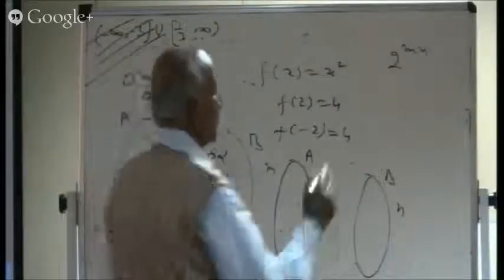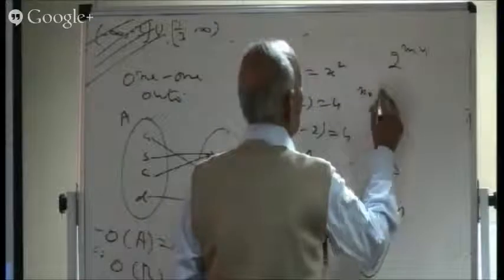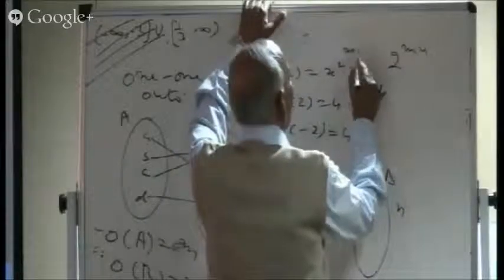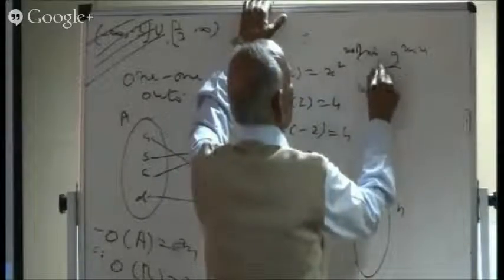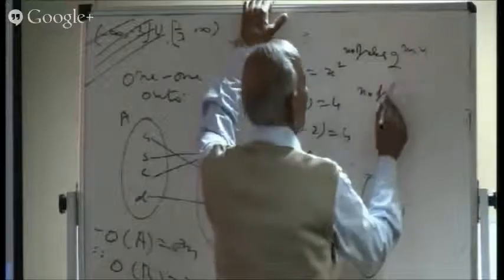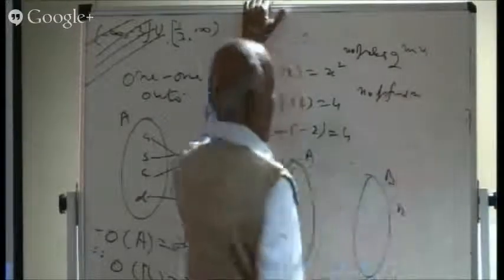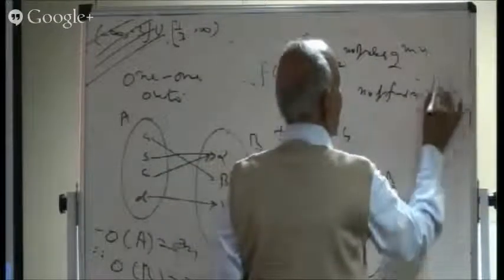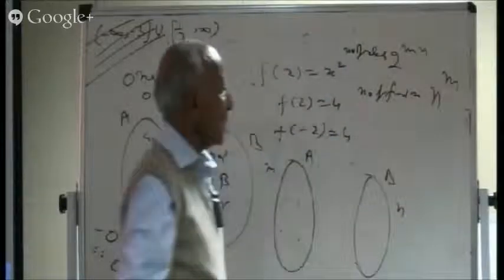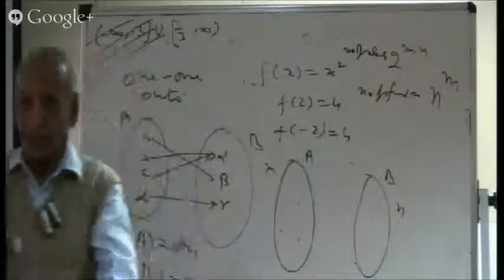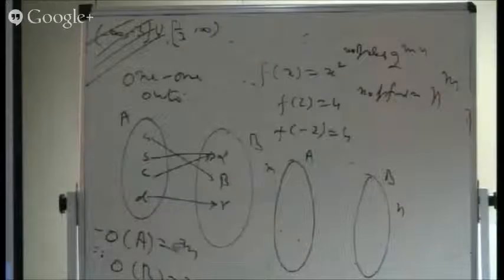So what is the number of functions? That was the number of relations. So the number of functions is N raised to the power M. Not the other way around, it is N raised to the power M. Is it all right? N raised to the power M.